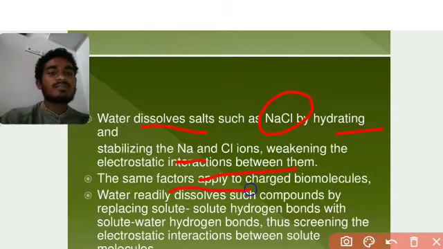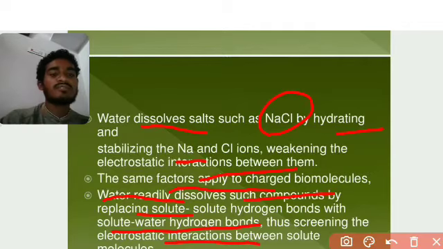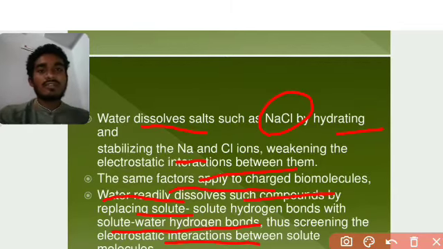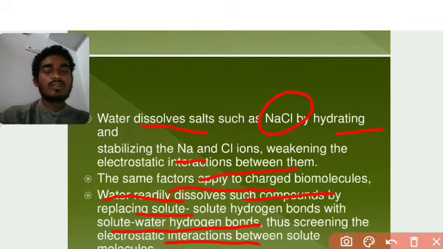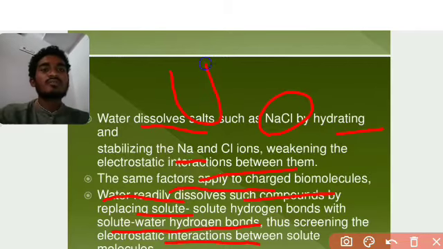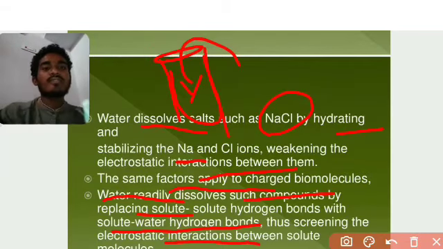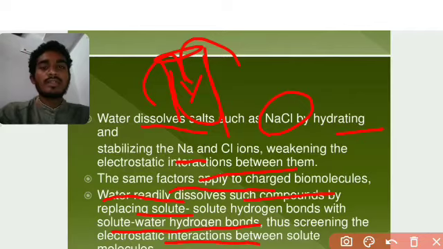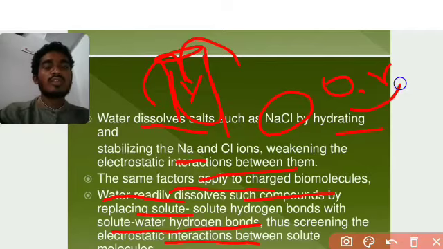The same factors apply to charged biomolecules. Water readily dissolves such compounds by replacing the solute-solute interactions with water-solute hydrogen bonds, reducing the electrostatic interaction between solute molecules. So water can dissolve many things. For example, if we take this tube and add sodium chloride salt and then add water, it dissolves easily. We call this a true solution.